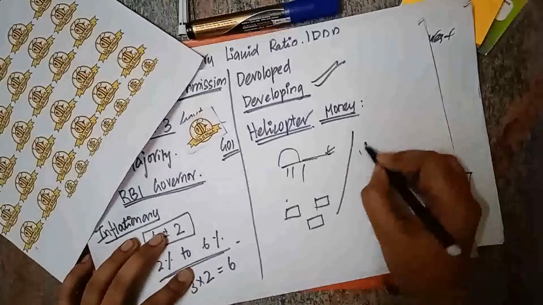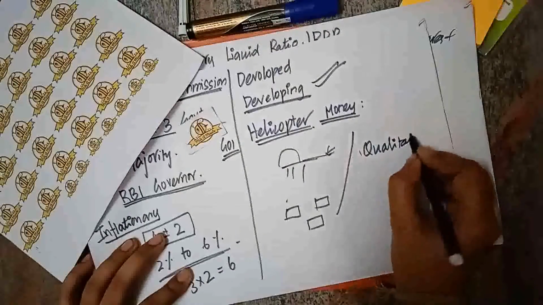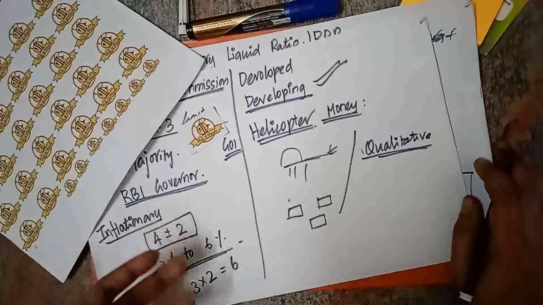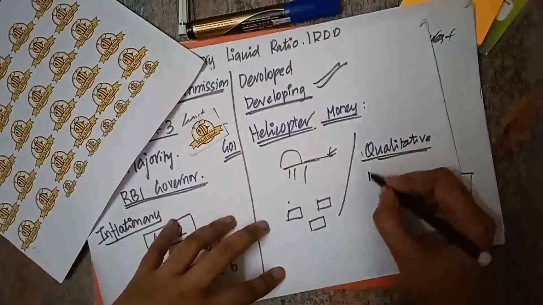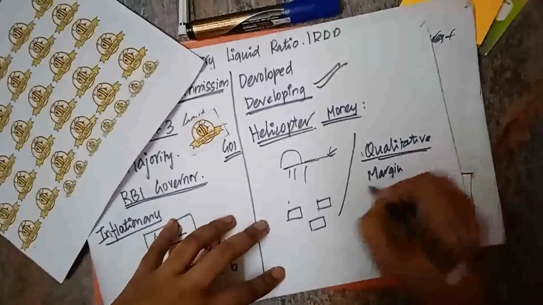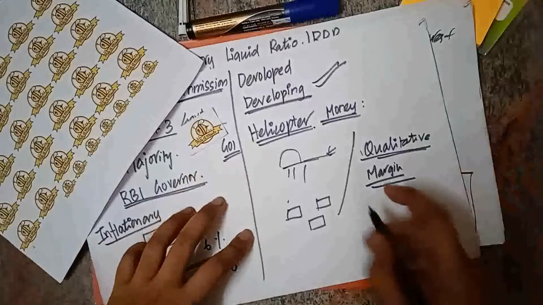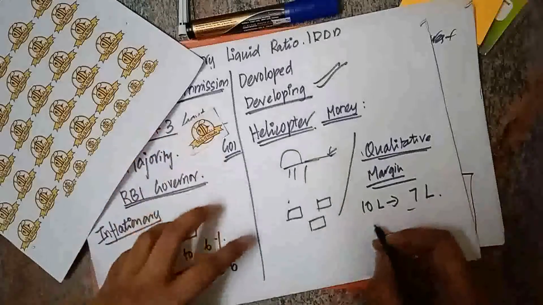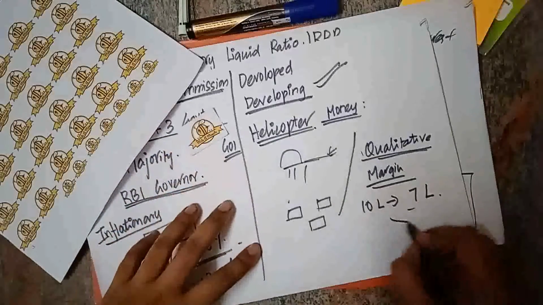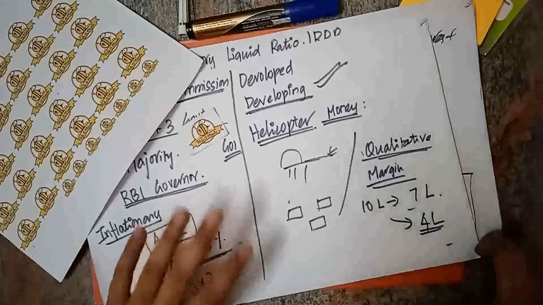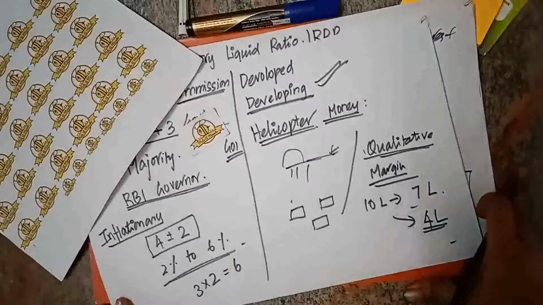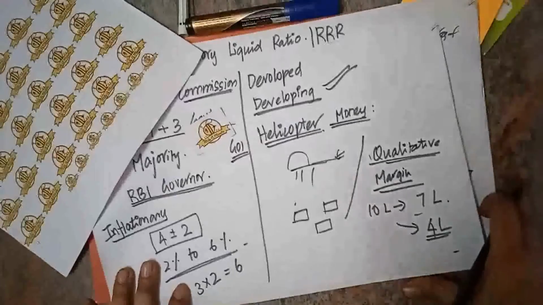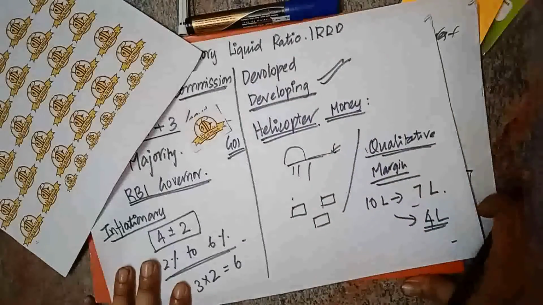Earlier, like what I have said, in the qualitative tool they will ask for more documents. And say if you are going to build a home and 10 lakh is the estimate, earlier the bank would give 7 lakh. In inflation time, if 10 lakh is the estimate, they will give only 4 lakh. So by reducing the amount of lending, they can reduce the money supply in the market, by which they can reduce inflation. So these are the things which are done to control inflation.